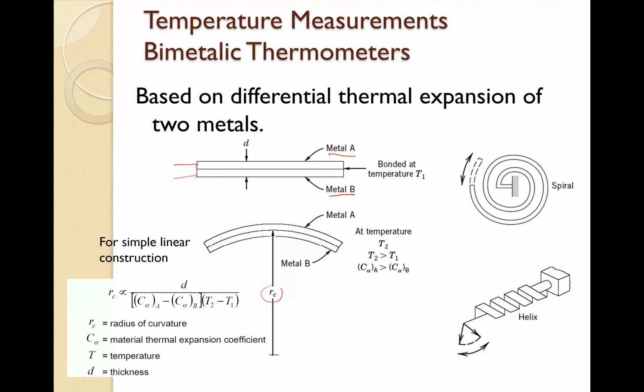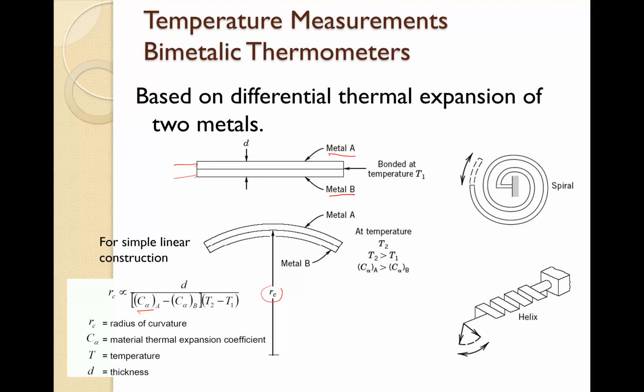After that, we can measure the radius RC, and RC is proportional to D, the thickness of the thermometer, divided by alpha A, the thermal expansion coefficient of metal A, minus alpha B, the thermal expansion coefficient of metal B, multiplied by T2 minus T1.